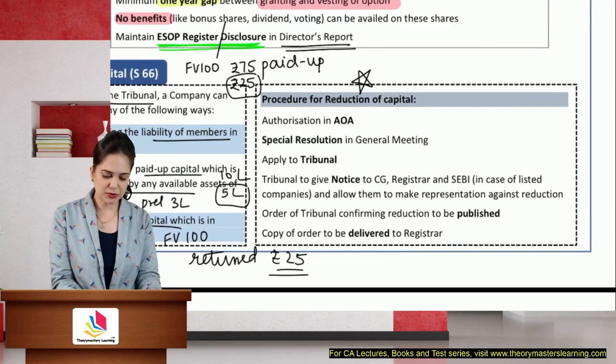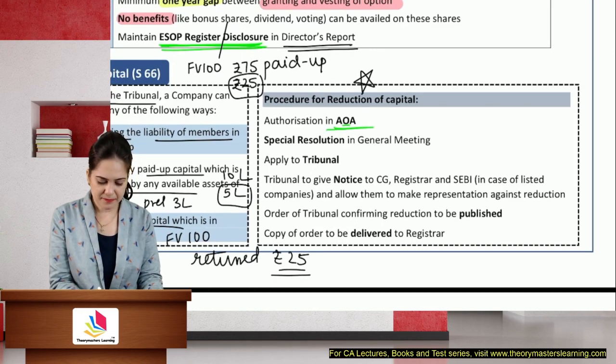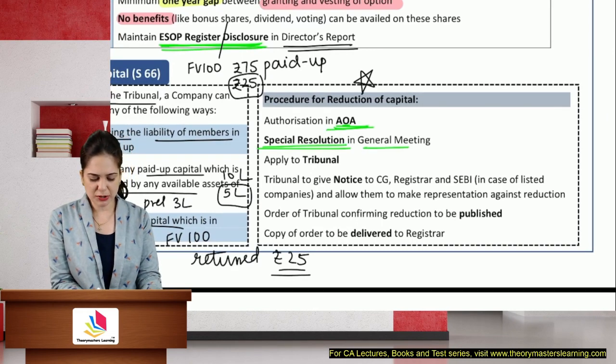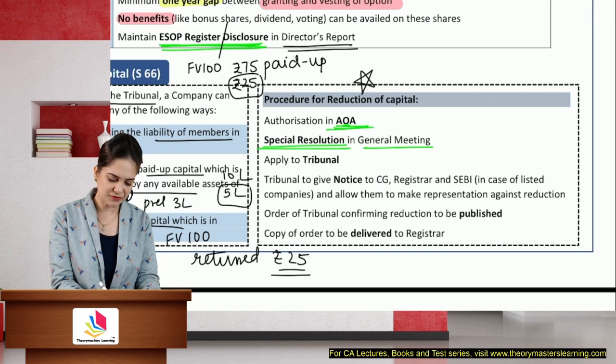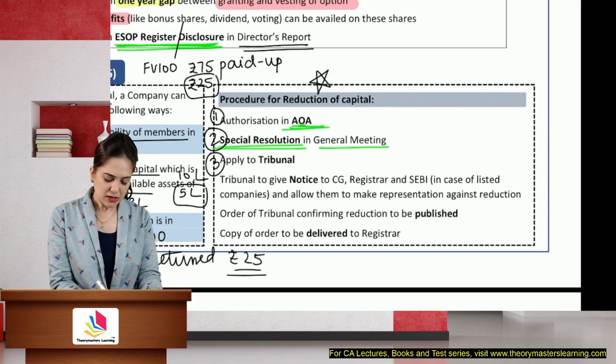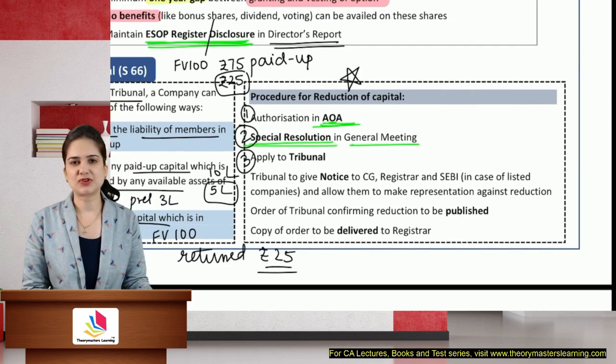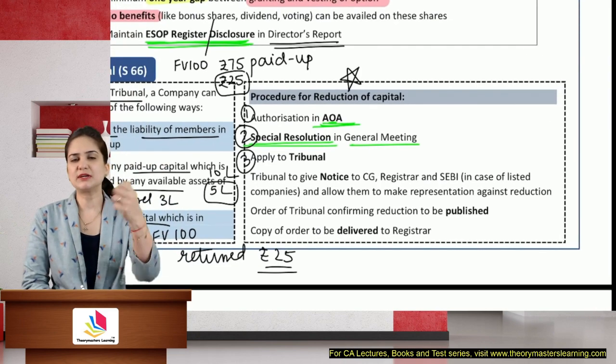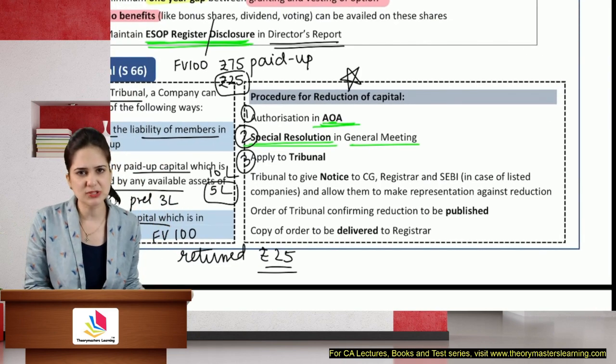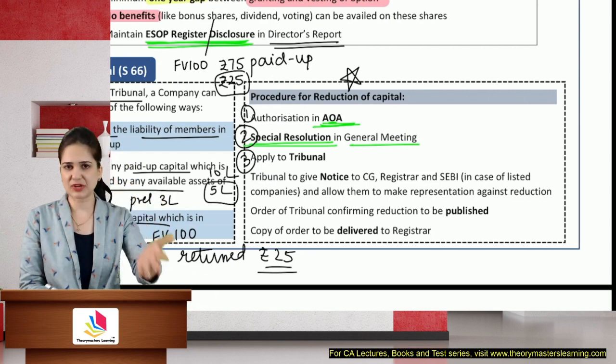What is the procedure? You need authorization in the articles. Special resolution is required to be passed in the general meeting. This is first step. Step 2. Then you will apply to the tribunal. Tribunal will give a notice to the registrar, SEBI and others who are affected that see, we are reducing the capital. If you have any objection, please do so. They will make representation within 3 months.